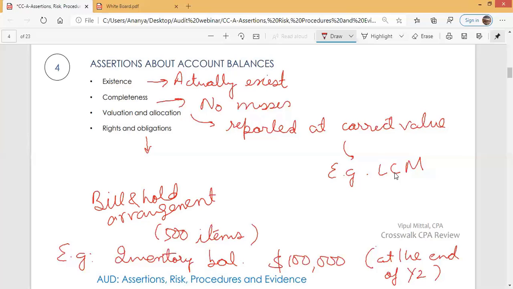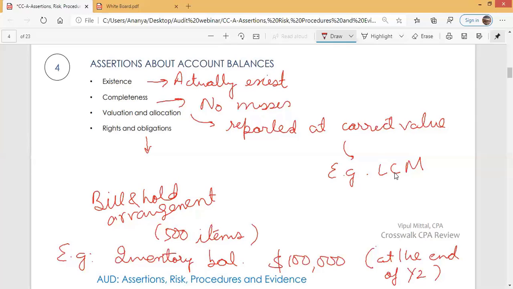What is bill and hold arrangement? Under this, you bill the goods to the customer and transfer the control of the goods to the customer, but customer does not pick those goods. Those goods are still with the entity under the bill and hold arrangement. So customer will pick up those goods as per the terms of the contract, but at a later time. But as of now, entity has billed the customer and holding those goods only in custodial capacity.